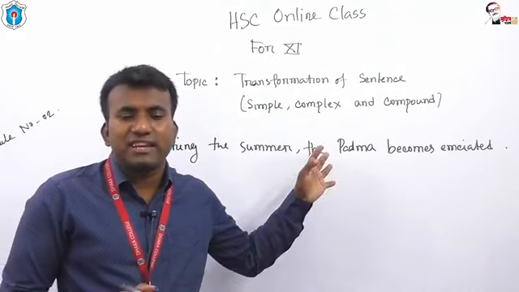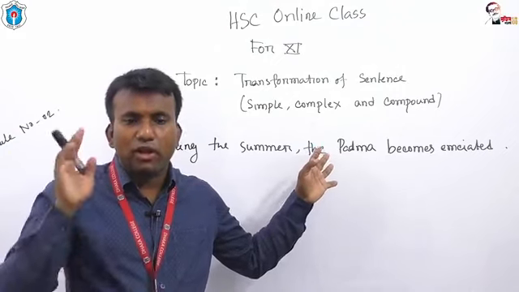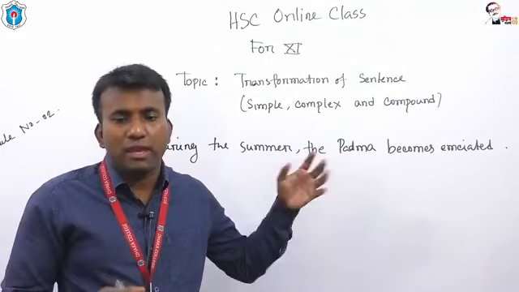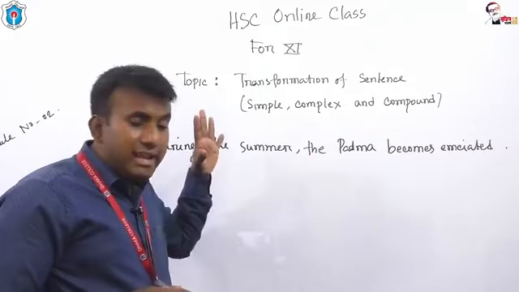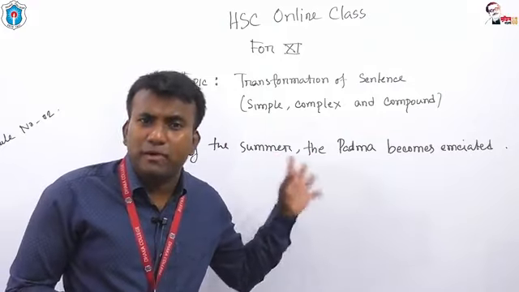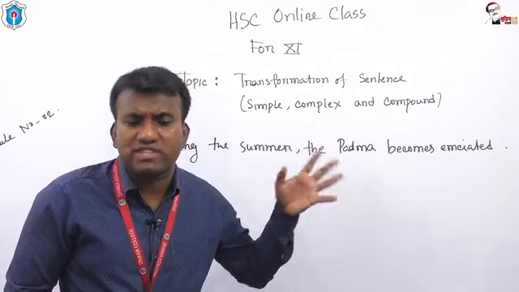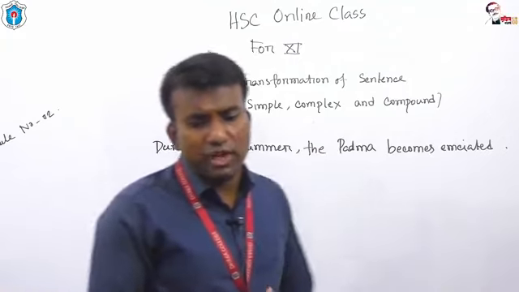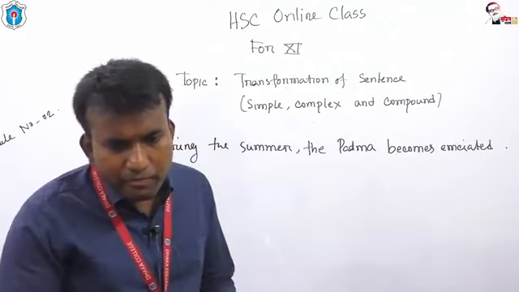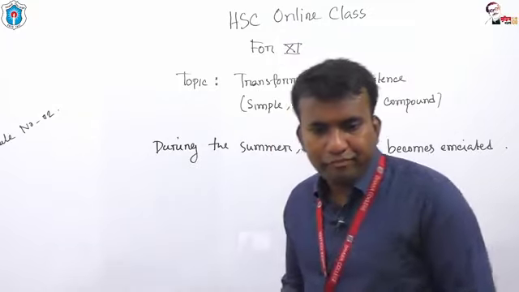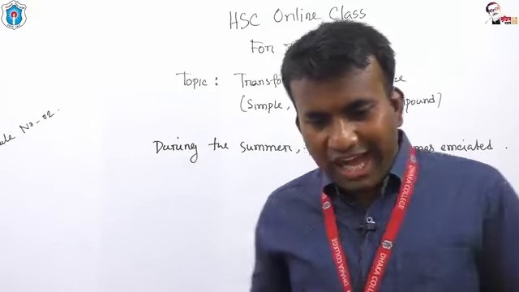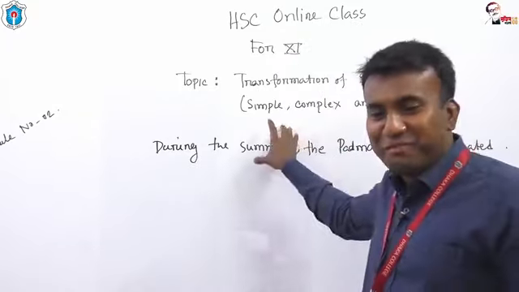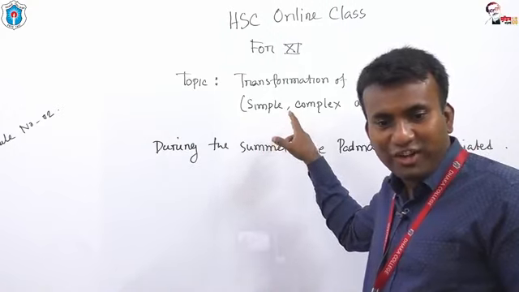What type of sentence is it? Is it simple or complex or compound? At first, give me this answer. Is this an example of simple sentence or complex sentence or compound sentence? Give me the answer, dear students. I want to know whether this is an example of simple sentence or complex sentence or compound sentence.